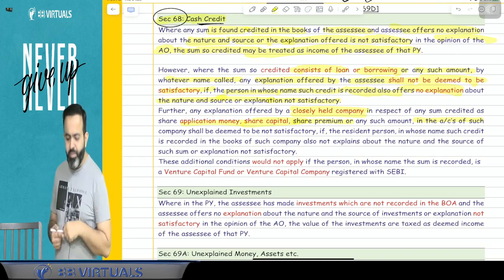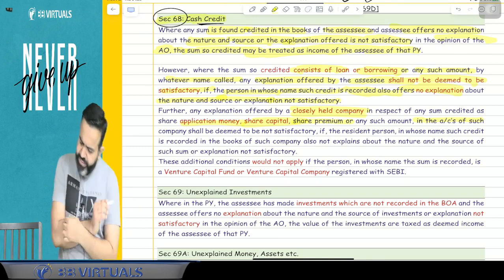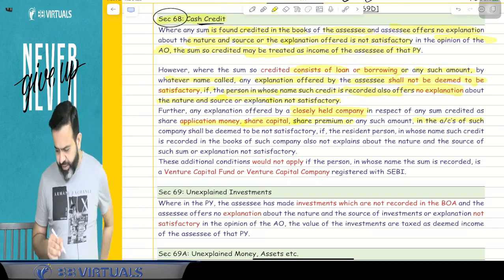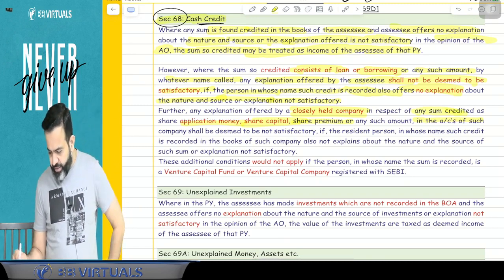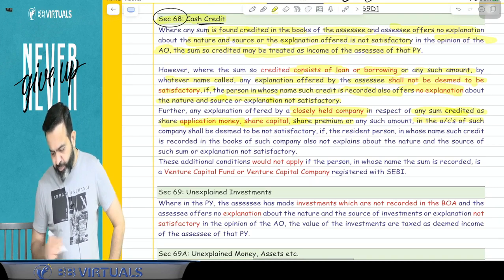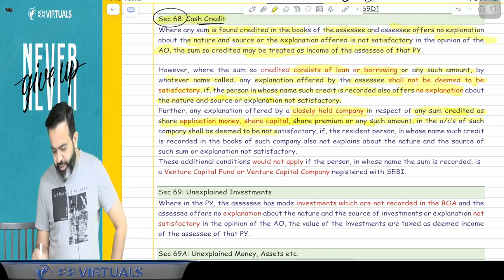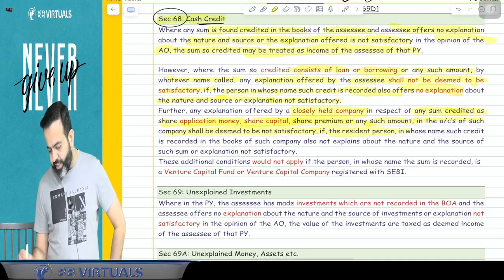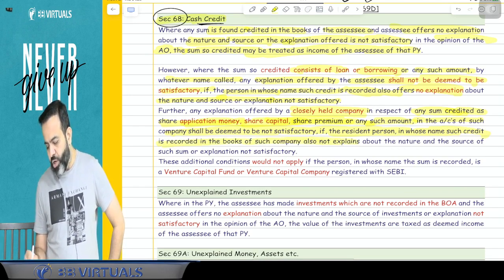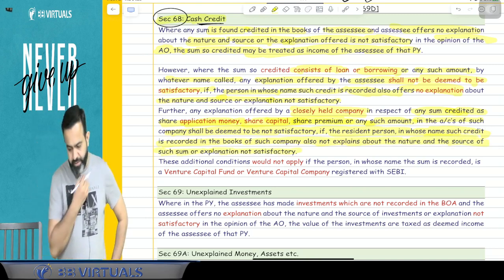Now next part. Further, any explanation offered by a closely held company in respect of any sum credited as share application money, share capital, share premium or any such amount in the account of such company shall be deemed not satisfactory if the resident person in whose name such credit is recorded in the books of such company also does not explain the nature and source of such sum, or the explanation is not satisfactory.